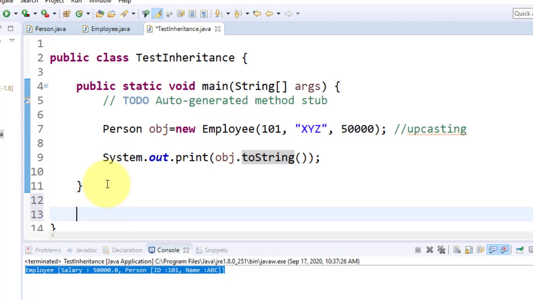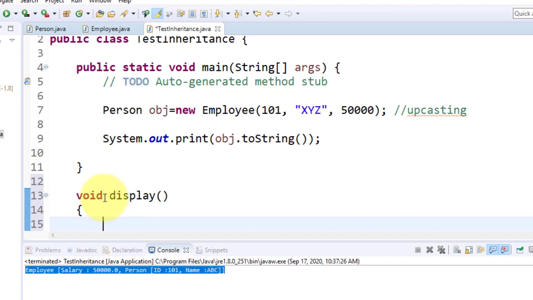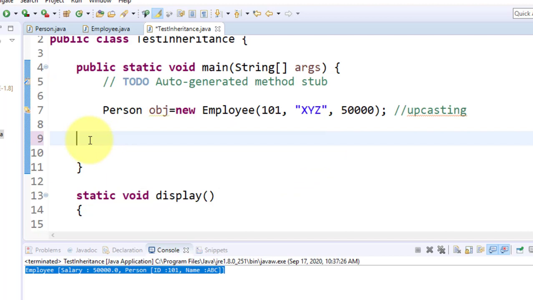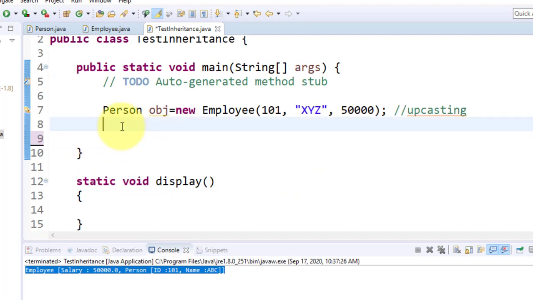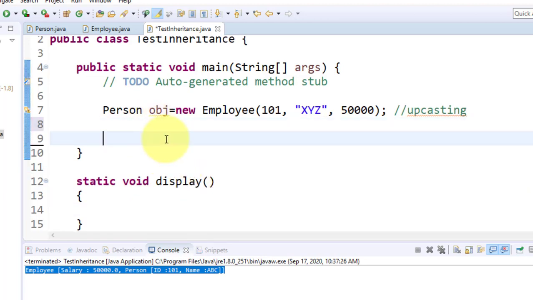Suppose here I provide a void display function, and I make it static because this is a static method. I want to access display directly. I remove this. And here I want to give a call to display, and here I pass obj.